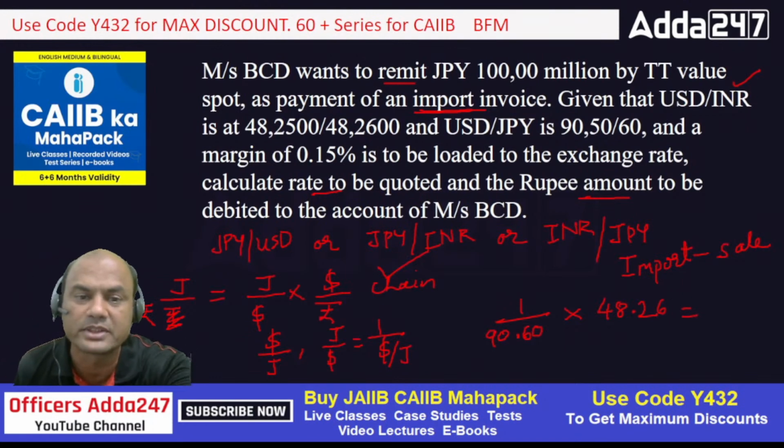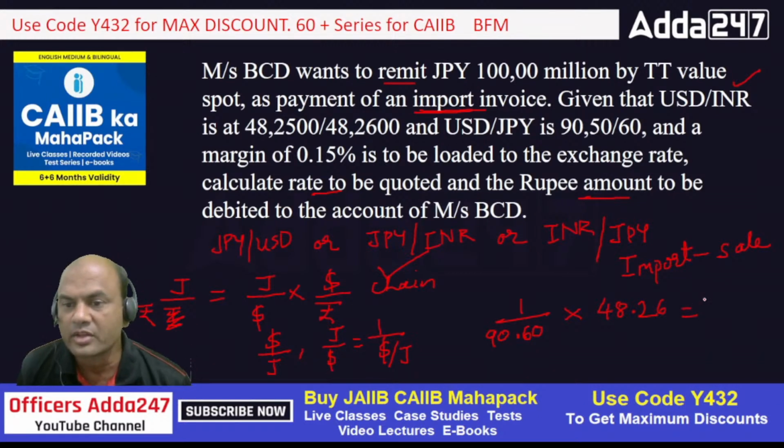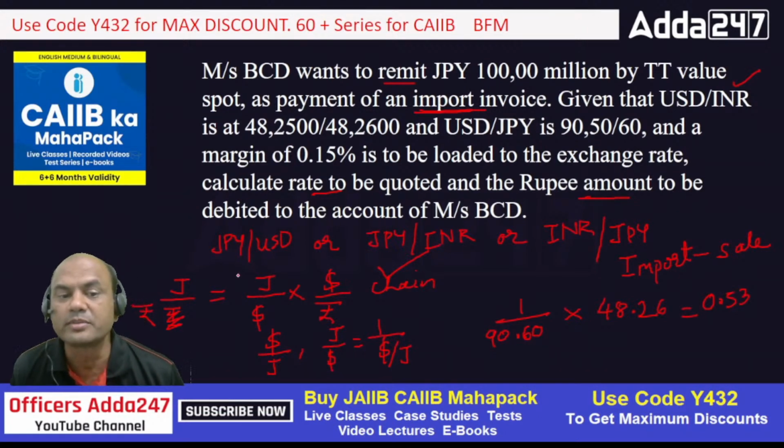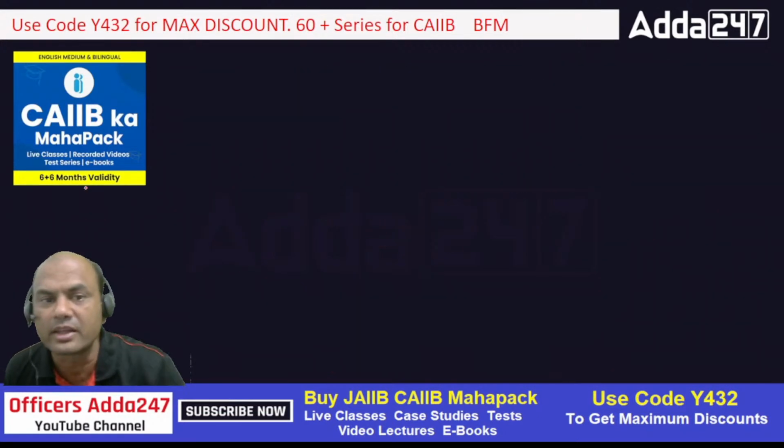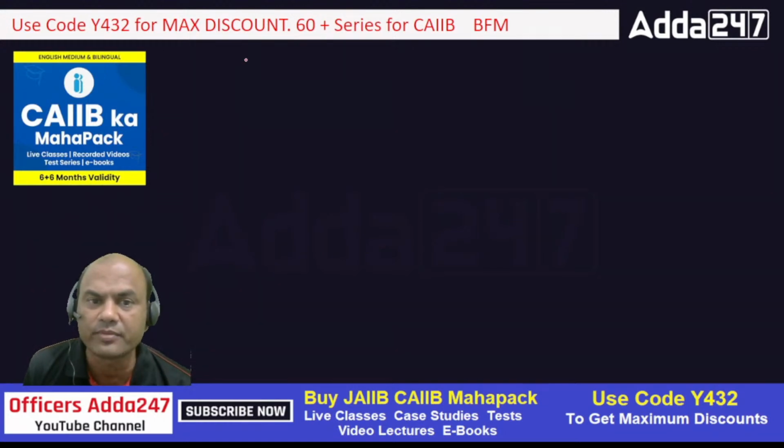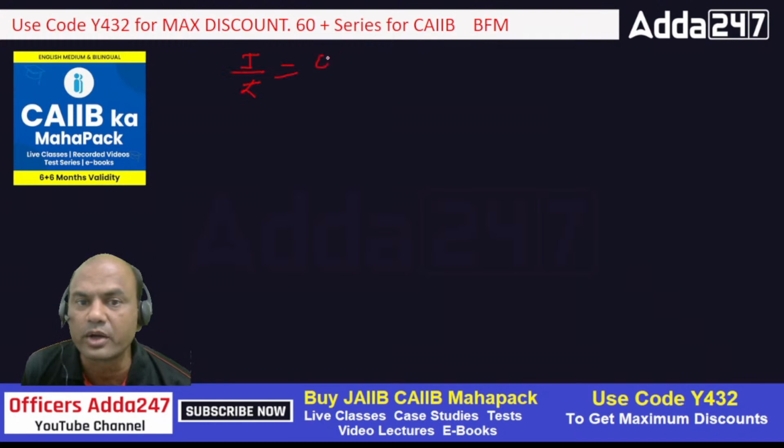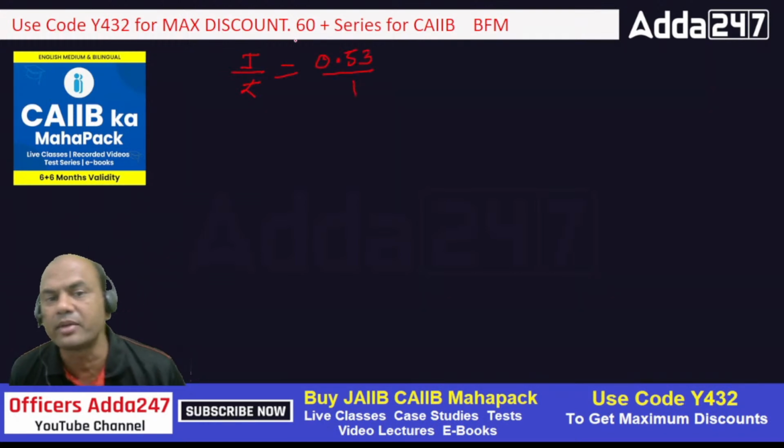So my answer is 0.53. So this is my JPY to rupees. I'll write it over here now, fresh. JPY to rupees equals 0.53 is to 1. This is what I'm having now.